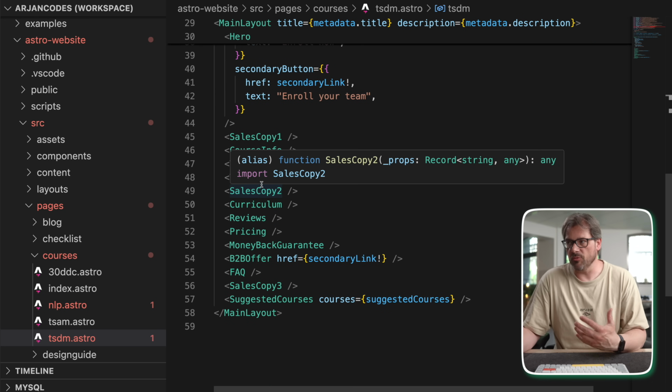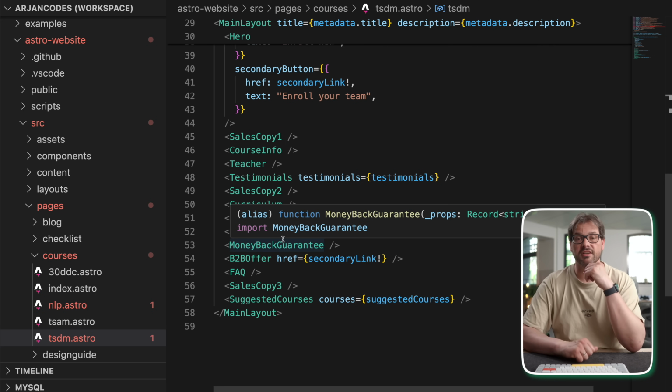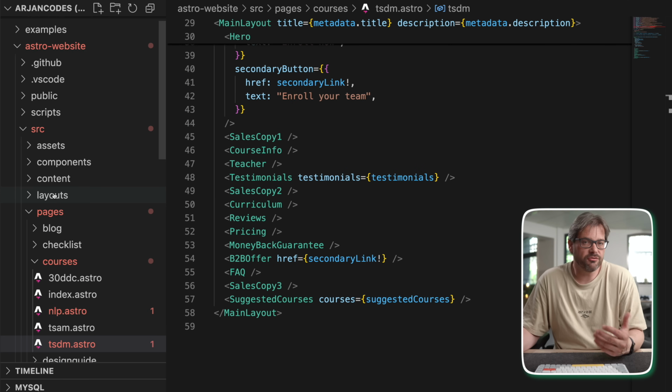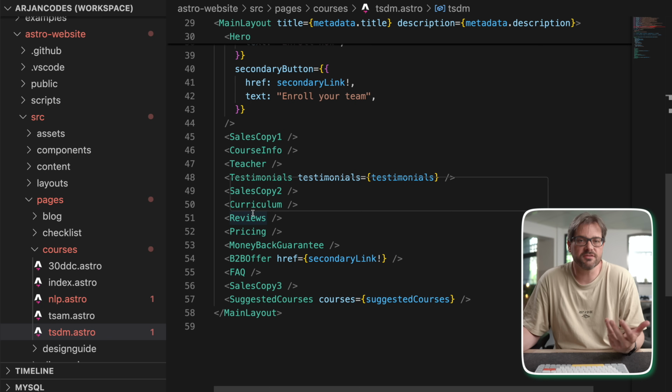And the nice thing about Astro is that it's built on top of React, so you can basically split up everything into components, and then in the end it all compiles down into pretty minimal HTML. And then the only thing you need to do is host it somewhere. Now, I'm not going to go through the entire website with you. As you can imagine, there's plenty of different pages here, and each are set up in a similar way.